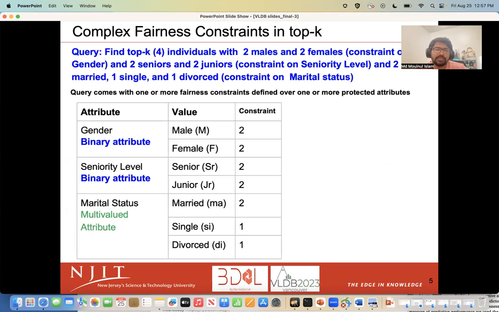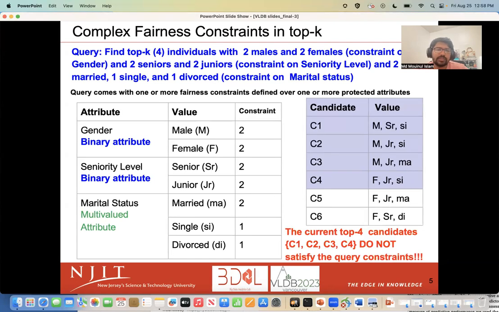Here, gender and seniority level are binary protected attributes because they have 2 possible values, and marital status is a multi-valued protected attribute with 3 possible values. The fairness criteria imposed by the query intends to ensure that in the top k results, there exist 2 male, 2 females, 2 juniors, 2 seniors, 2 married, 1 single, and 1 divorced.